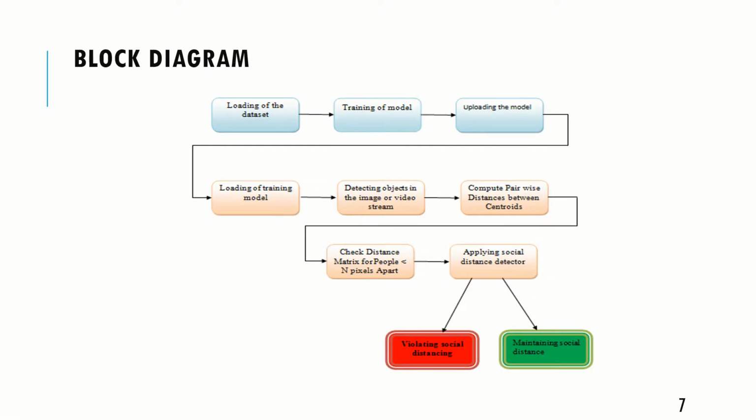This is the block diagram of the project in a broad sense. It starts from installing Darknet and using CMake for managing the build process of Darknet using a compiler independent method. We no longer need to maintain separate settings specific to any build environment. This generates a Microsoft Visual Studio solution. Then we load the dataset, train it, and compute the pairwise distances. In short, we have three main tasks after setting up the environment: detection, tracking, and distance measurement.